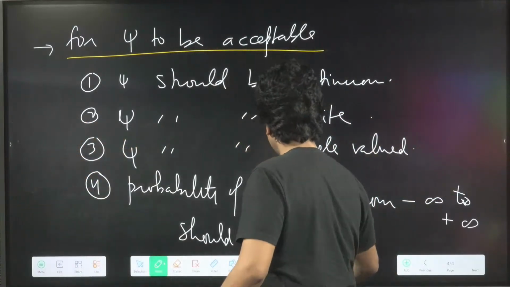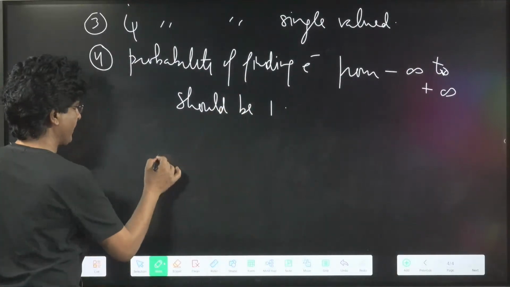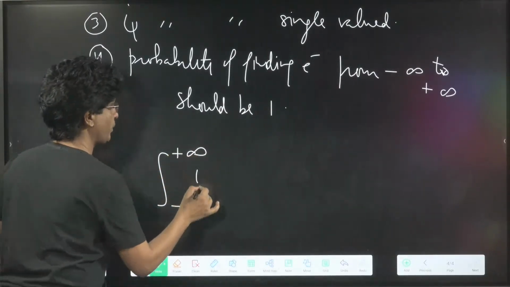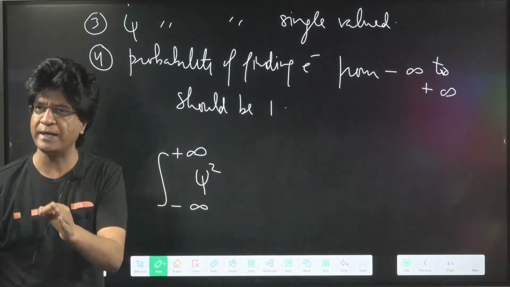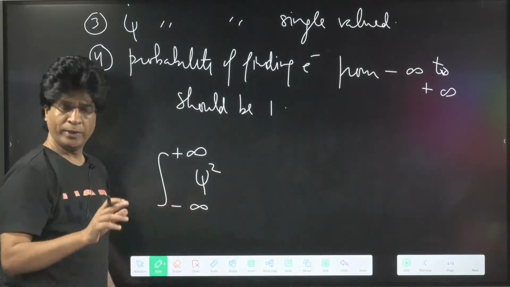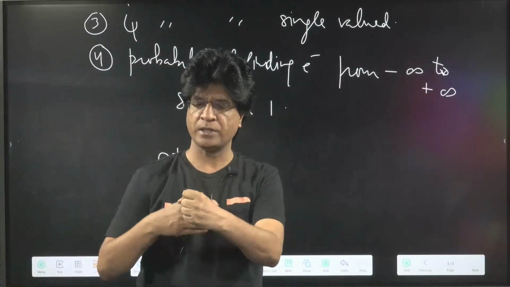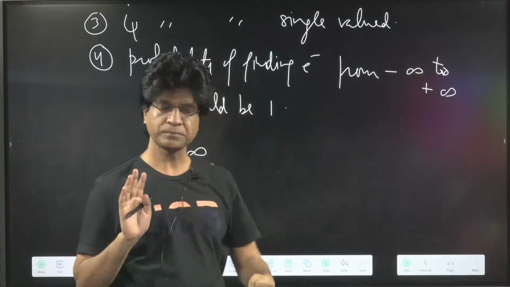Now, I know that this atom is 3-dimensional in space, right? So if I say from minus to plus infinity, the probability of finding the electron is along the 3D space. What is that? X-axis, Y-axis and Z-axis. Is that clear?